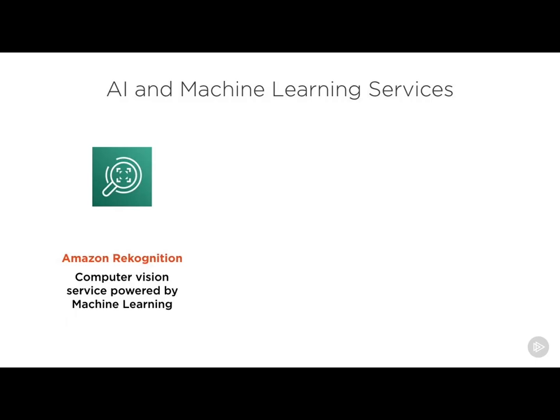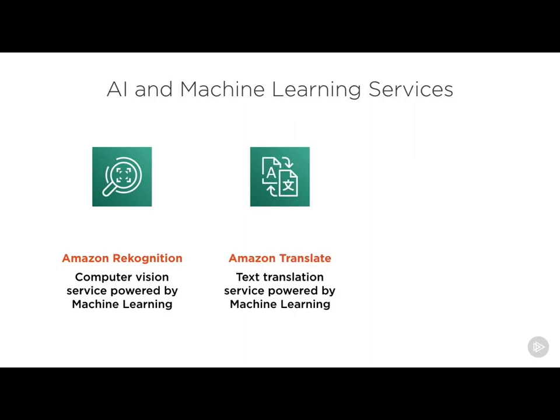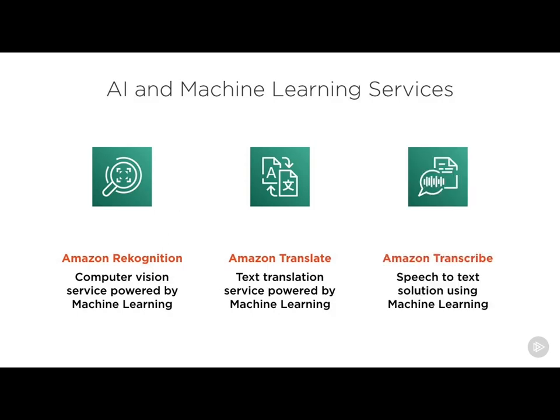The first is Amazon Rekognition. And this is a computer vision service that is powered by machine learning. And by this, we mean we can get insights out of images that we have stored on the platform. Then we're going to look at Amazon Translate, and this is what allows us to translate text from one language to another. And finally, we're going to look at Amazon Transcribe, which is a speech-to-text solution, and this is also using machine learning. So let's look at each of these.